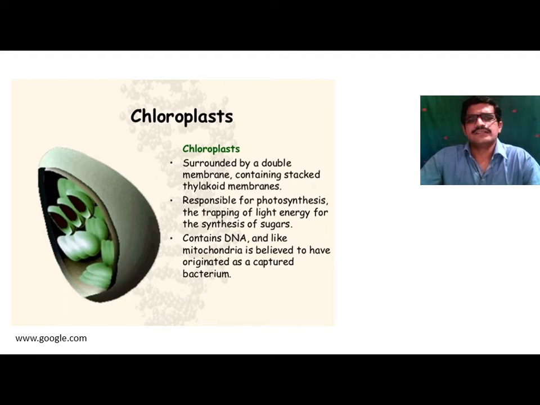It contains DNA like mitochondria and is believed to have originated as a captured bacterium. So this DNA molecule which is present inside this chloroplast is a circular DNA, which is present in the bacterium also, and it helps in the replication process.